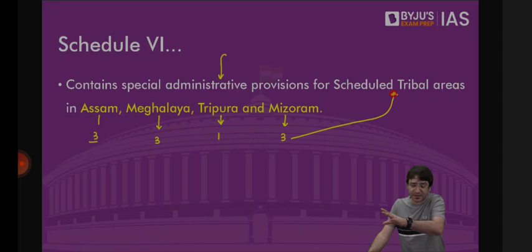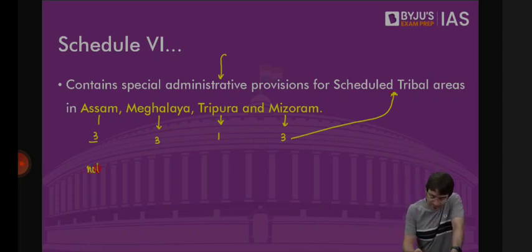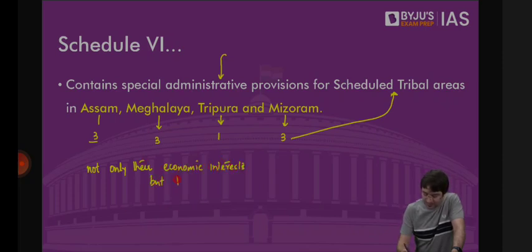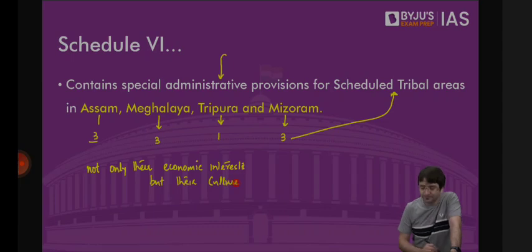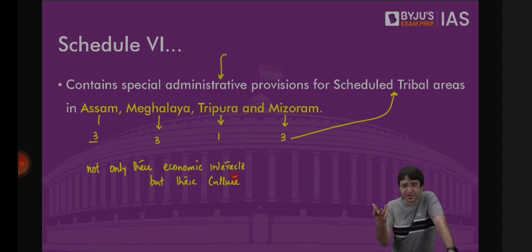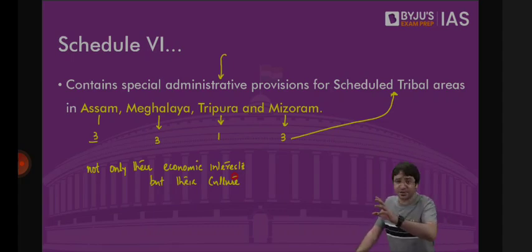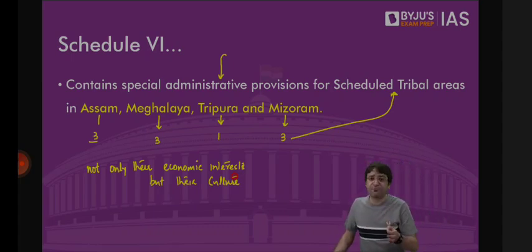But since these tribes are different, unique from each other as well, Constitution says we have to protect not only their economic interests, but their culture. In Schedule 5, those areas which are under Schedule 5 of the Constitution, the provisions are we have to protect their economic interests. That means where it concerns money lending, where it concerns land, we have to protect those interests. But the areas under Schedule 6 of the Constitution, for these tribes, we have to protect not only their economic interests, but their customs, their language, their script, their family structure, everything we need to protect.